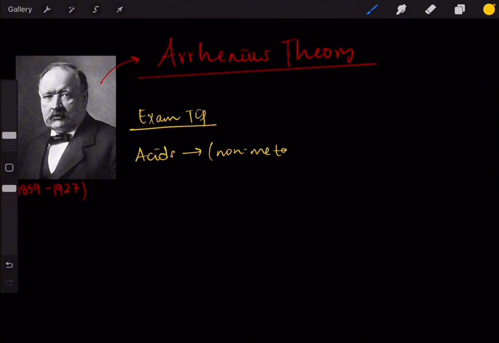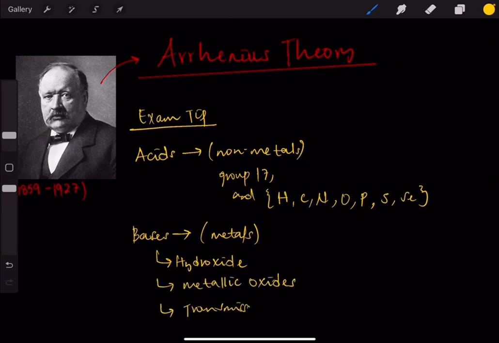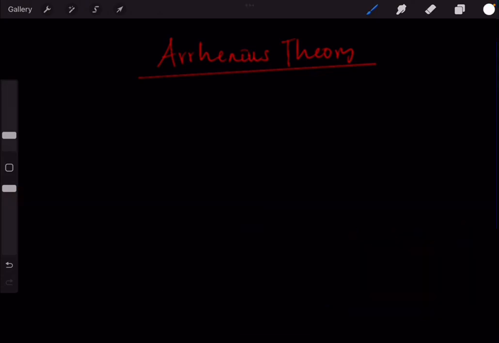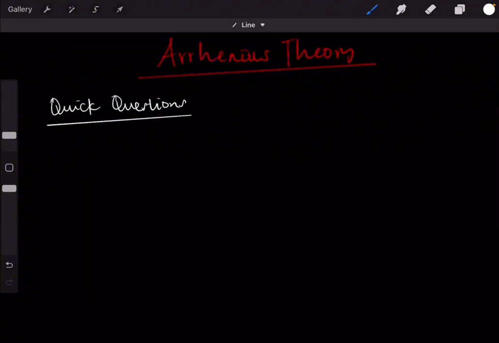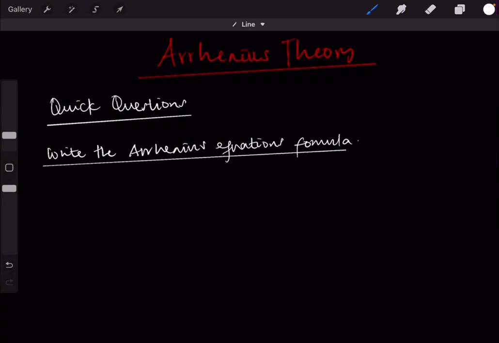So, exam tip. Acids form from nonmetals. Group 17, the halogens, and some elements. And bases, metals. Hydroxide metals, the metallic oxides, and also the transition metals that are in the middle of the periodic table. And I have listed some of the compounds that are acids and bases based on the Arrhenius theory. So let's do some quick questions. Write the Arrhenius equation formula.